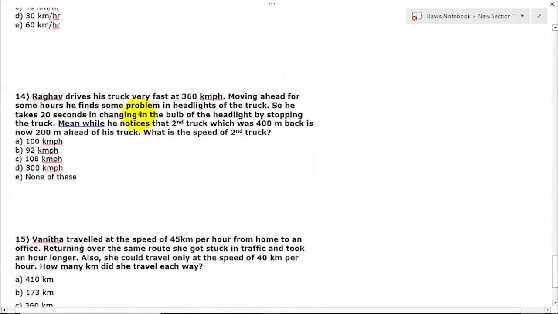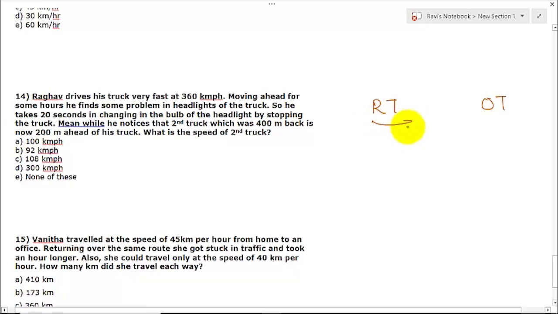Raghav drives his truck very fast at 360 km per hour. Moving ahead for some hours, he finds some problems in the headlights of the truck. So he takes 20 seconds in changing the bulb of the headlight by stopping the truck. Meanwhile, he notices that the second truck, which was 400 meter back, is now 200 meter ahead of his truck. What is the speed of the second truck? So all this is happening in how many seconds? 20.